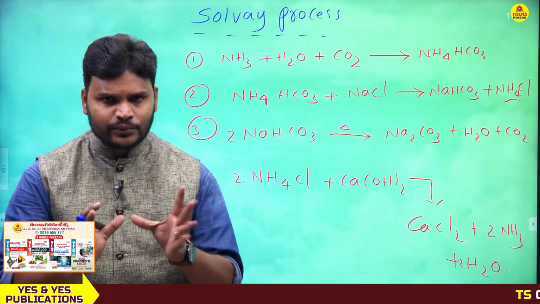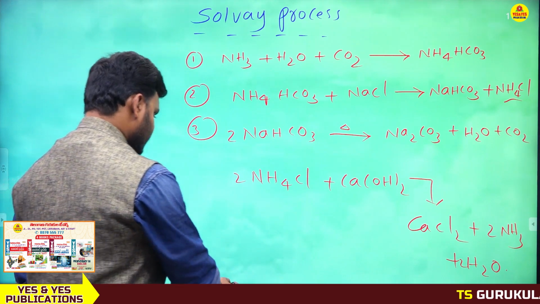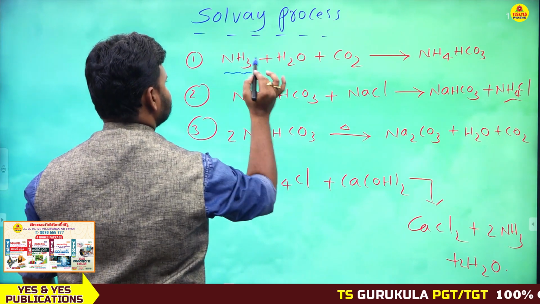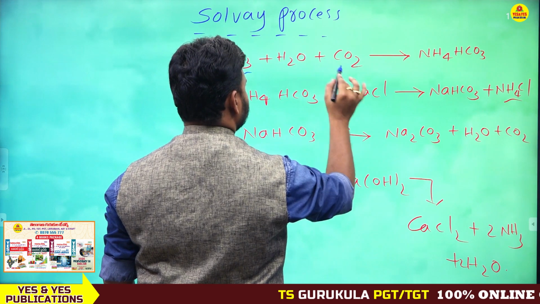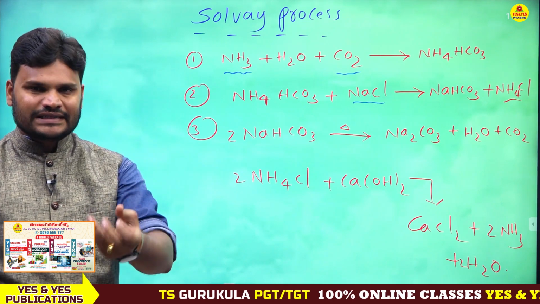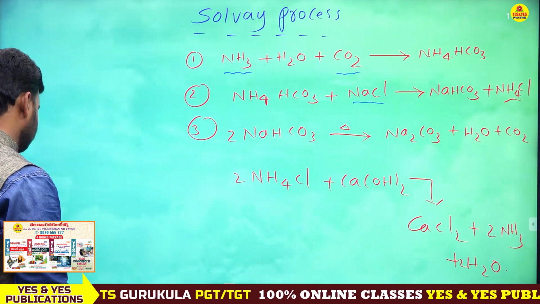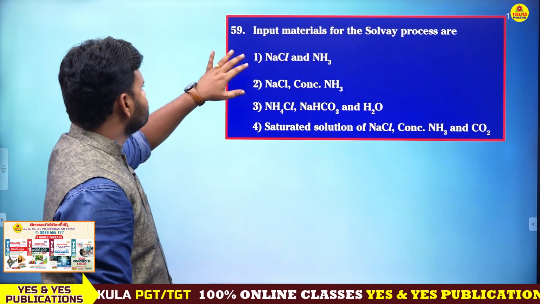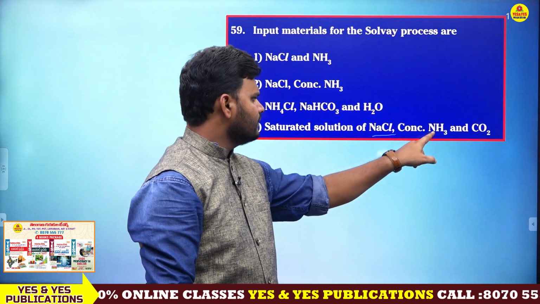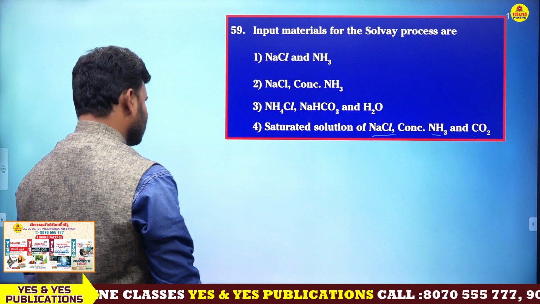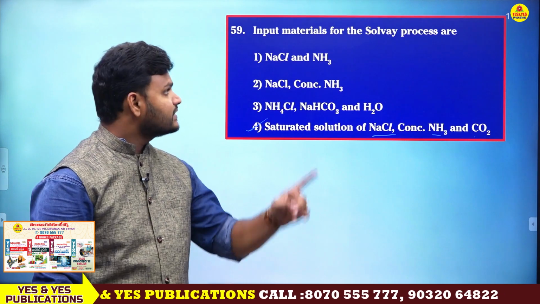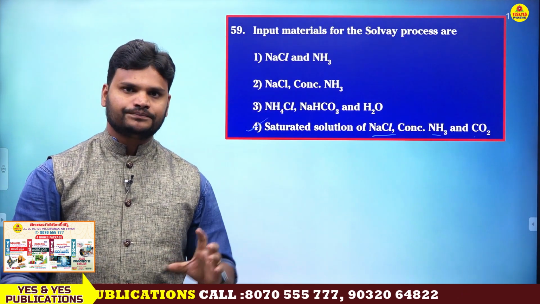So anyhow, what are the input materials? Just have a look. These are the input materials: NH3, water, that is a common thing, leave it, CO2 and NaCl. So NaCl, CO2, NH3. These are the input materials. So what is the correct answer here? The fourth one is the 100% correct answer. This is very, very important. Clear?